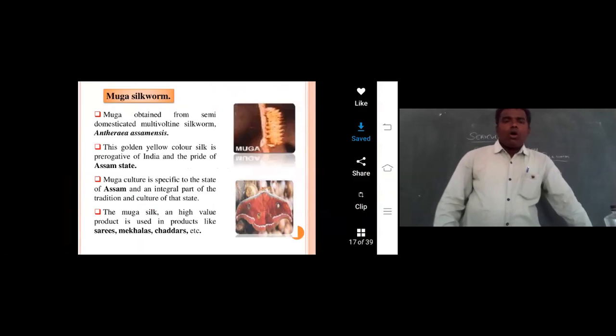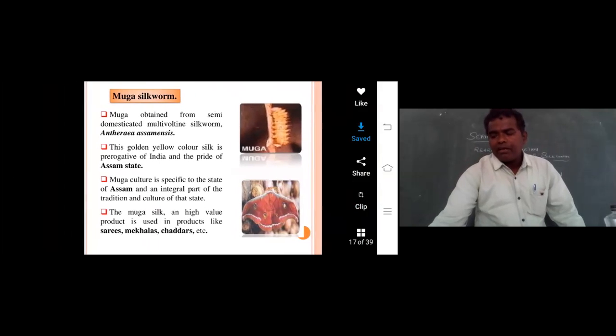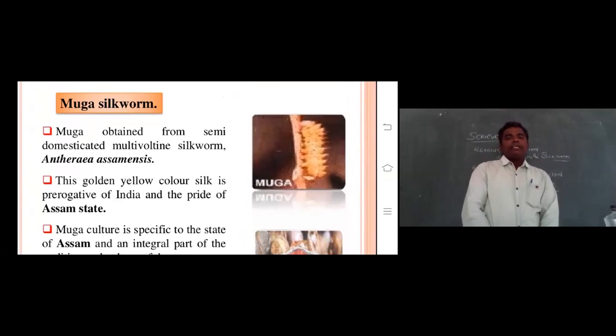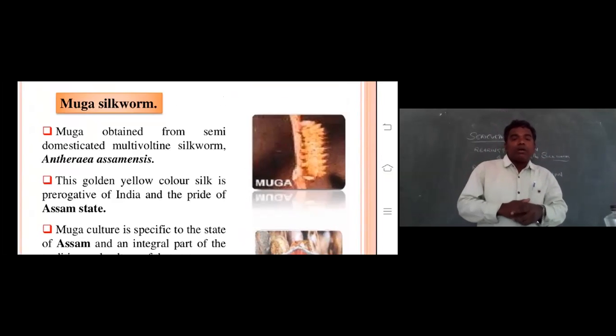Now, last one, Muga silk. In Telangana and Andhra we can call it Munga. Muga silkworm. Muga silk is obtained from the semi-domesticated multivoltine silkworm. Multivoltine silkworm.